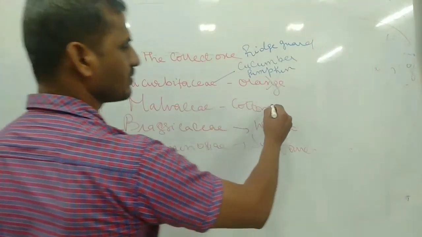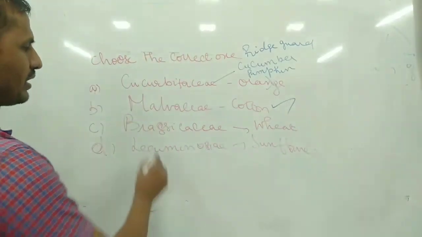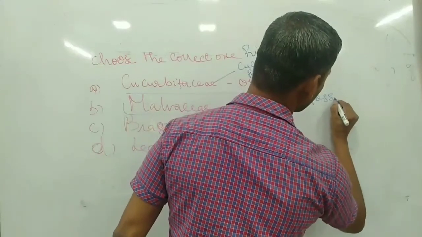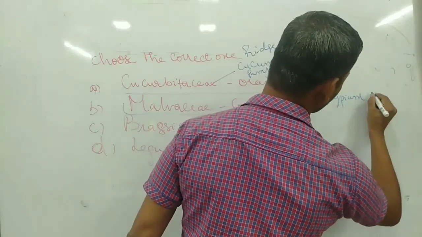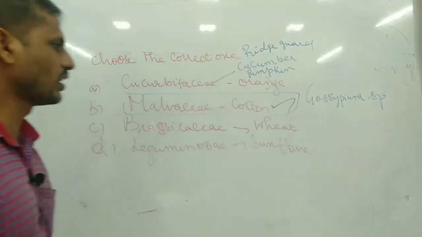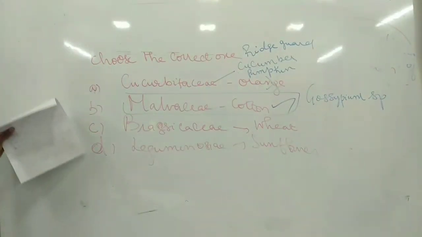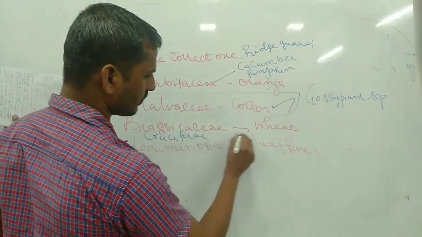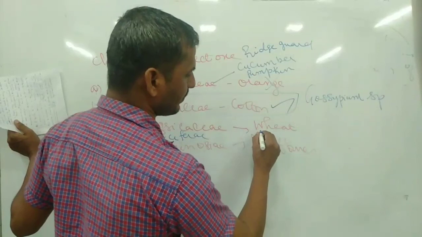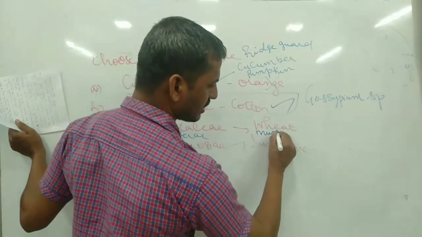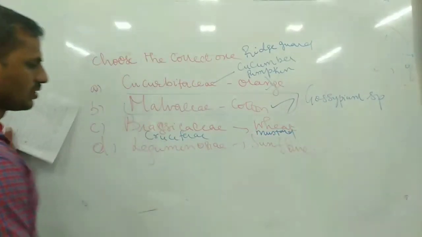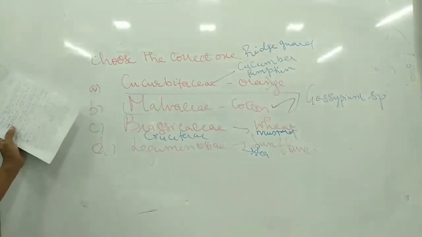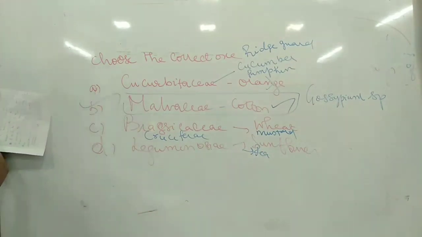Malvaceae belongs to the cotton family, Gossypium hirsutum. Brassicaceae or Cruciferae is the mustard family, not wheat; wheat belongs to Poaceae. Leguminosae is the pea plant family. So the right answer is Malvaceae, the cotton family.